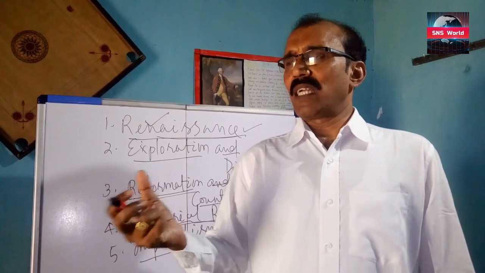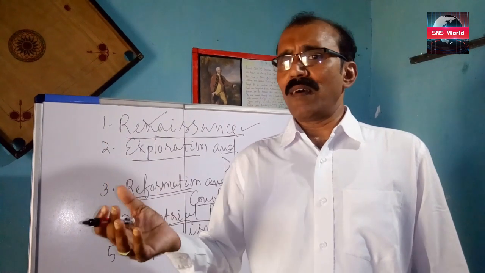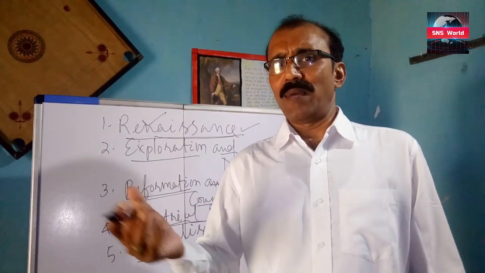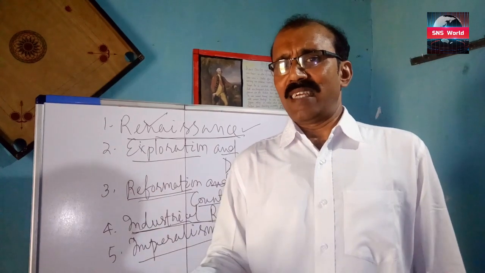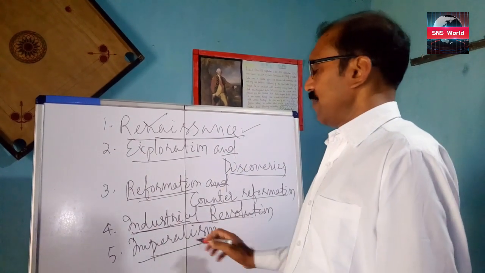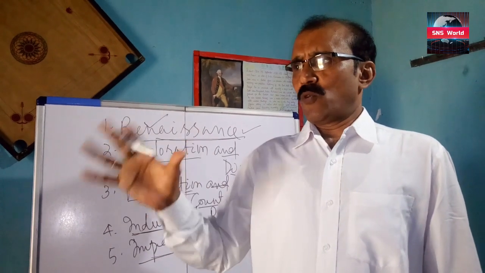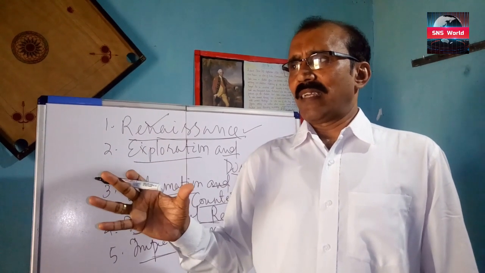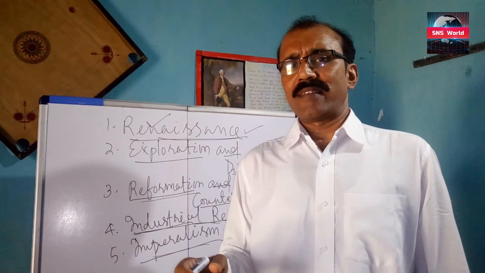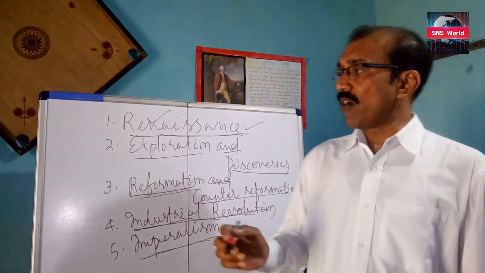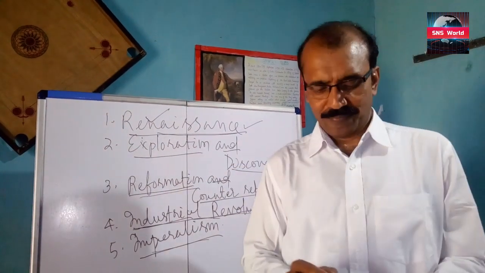When money was in their hand, they developed infrastructure, roads, buildings, and their lifestyle changed. And imperialism: they moved to other countries to spread their business and set up their colonies. Now you understood? Now we have covered the Renaissance.